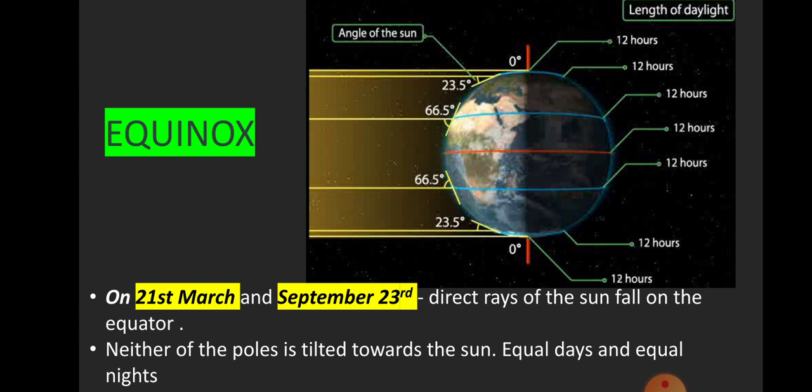On 21st March and 23rd September, direct rays of the Sun fall on the equator. At this position, neither of the poles is tilted towards the Sun. So, the whole Earth experiences equal days and equal nights. This is called an equinox.